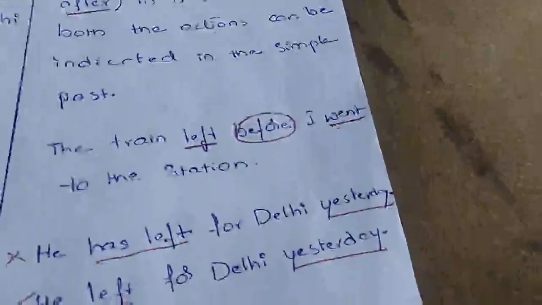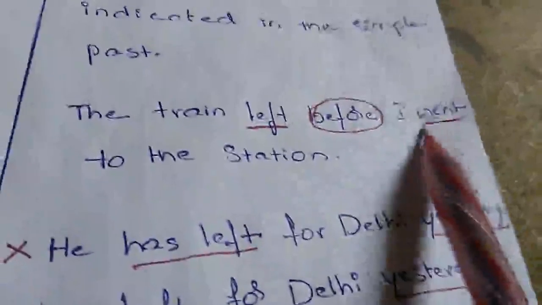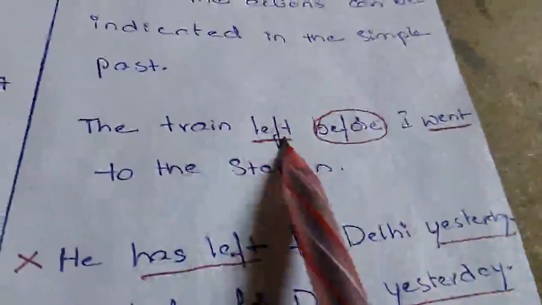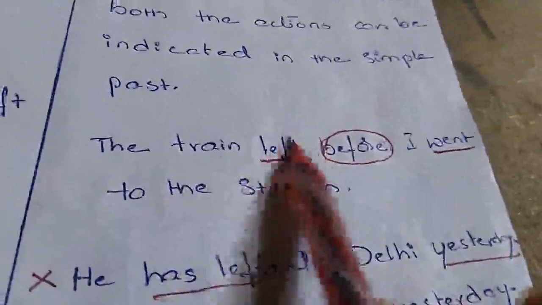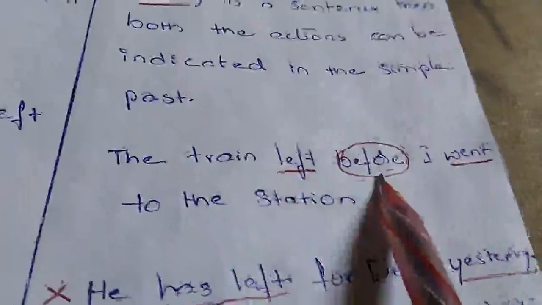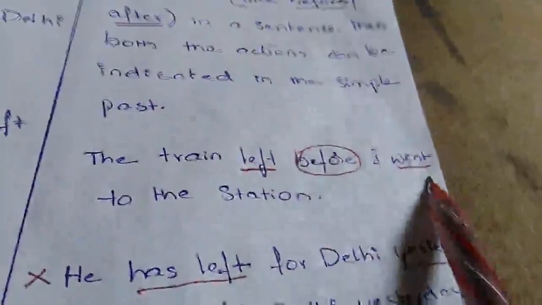That is the rule. But here we are using a time indicator, before, so there is no need of putting the action in past perfect, because before itself indicates that this action happened first. The train left before I went to the station. So what happened first? The train left. Which action happened next?